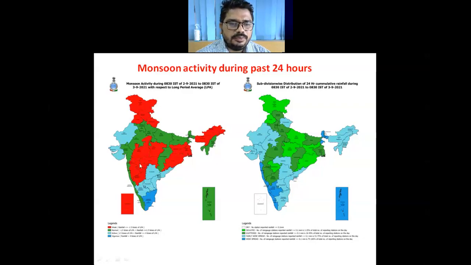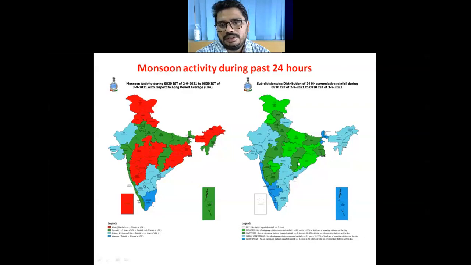Otherwise, from the blue color and dark blue color, we can see that over southern peninsular India, like Tamil Nadu, Telangana, coastal Andhra Pradesh, Rayalaseema, and south interior Karnataka, and also over Saurashtra, Kutch, and western parts of Rajasthan, received a good amount of rainfall, and hence the monsoon was either active or vigorous over these areas. Otherwise, green color shows that monsoon remains normal over these parts.